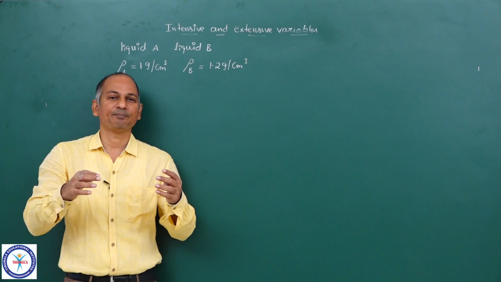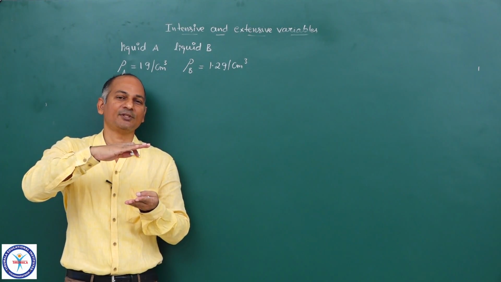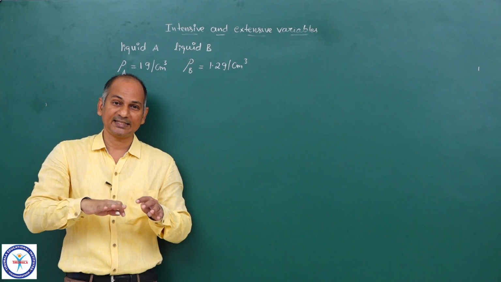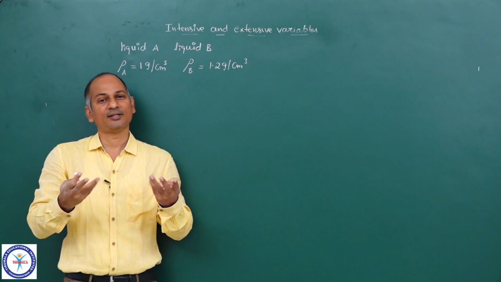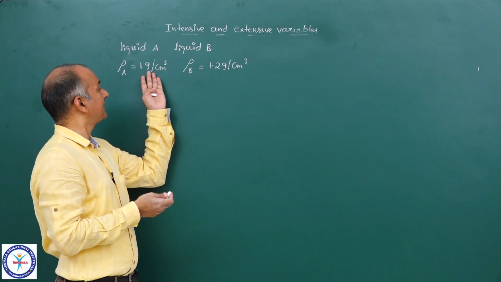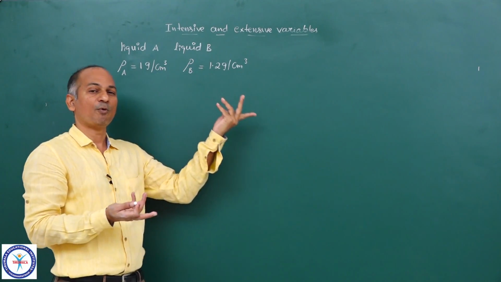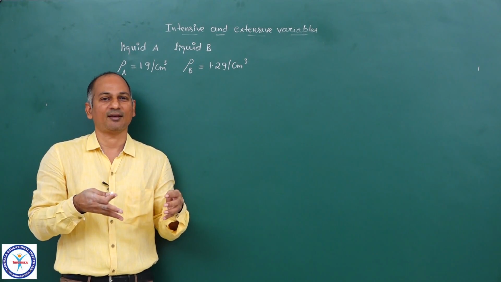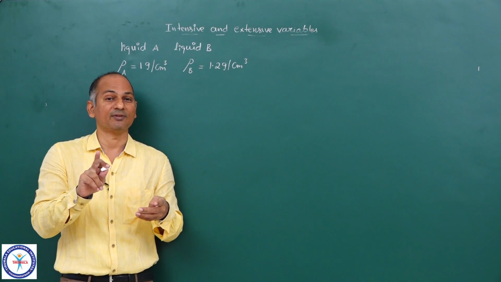And if you mix them, then they form two different layers. Whichever is less dense, that floats, and whichever is more dense, that sinks. And the density remains the same. Density of A remains as 1 gram per centimeter cube. Density of B remains 1.2 gram per centimeter cube. See, you are not getting a mixture there in the case of immiscible liquids.